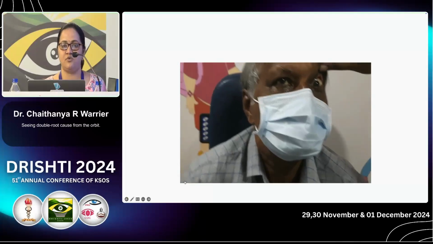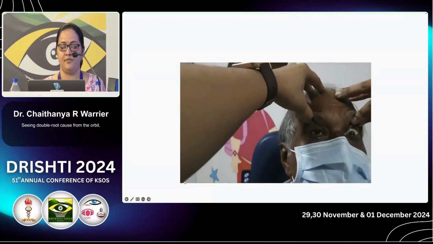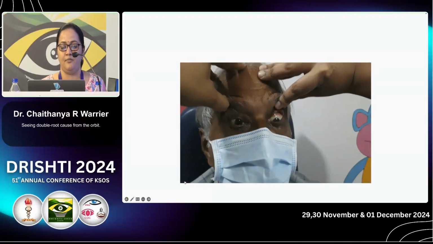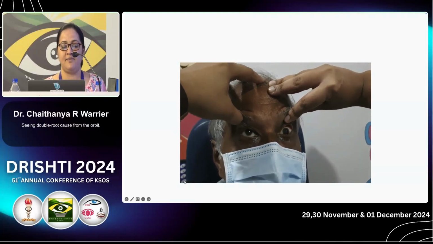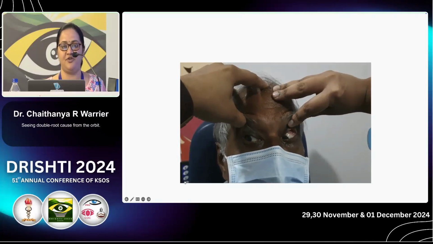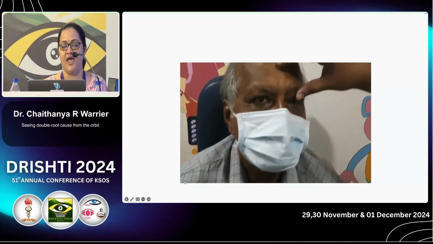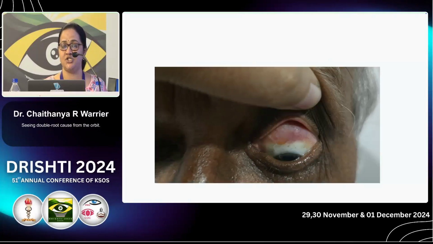On examination, there was ptosis in the left eye. Ocular movement evaluation revealed there is limitation of elevation in the left eye in all cases. And there is a reddish salmon pink mass in the upper orbit. It turned out as lymphoma. So always, if there is ptosis, please always lift the upper eyelid to see any underlying mass.